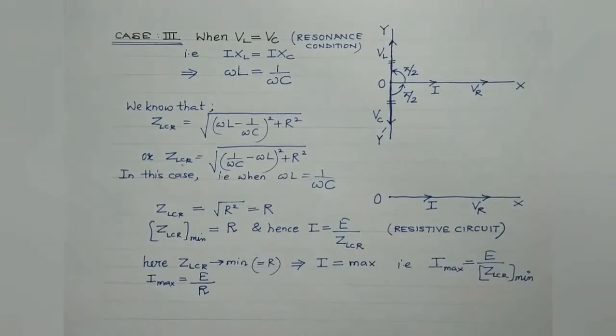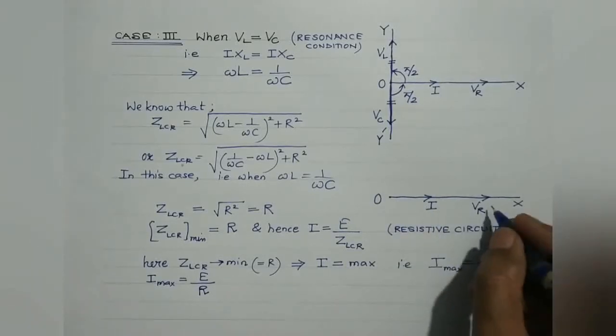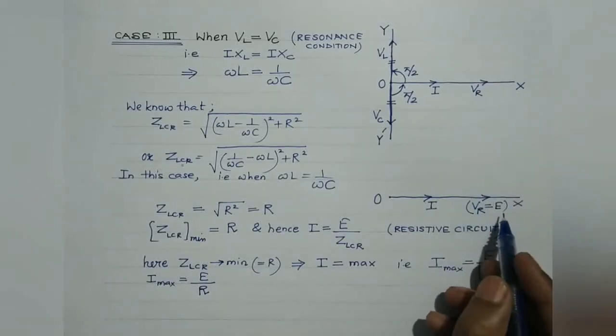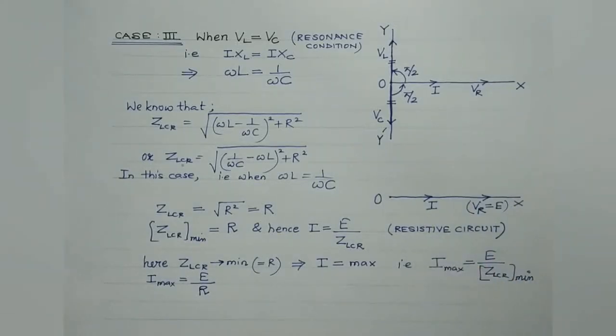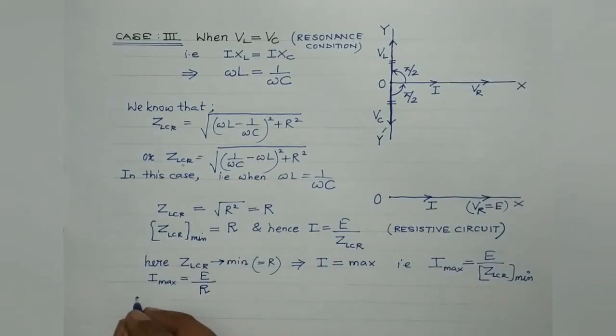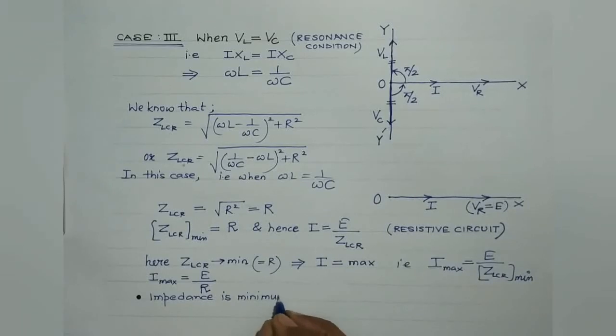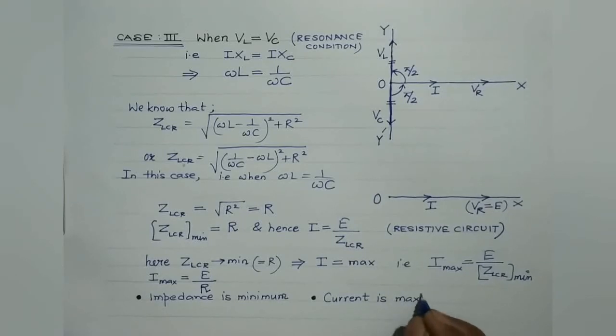And one more thing, students, here the EMF, this VR, would be equal to the applied instantaneous alternating EMF. This EMF is in phase with the current. So these are the three important points to be noted down. At resonance, impedance is minimum. Impedance offered by the LCR series circuit is minimum. Second point is current flowing through the LCR series circuit at the resonance condition is maximum.